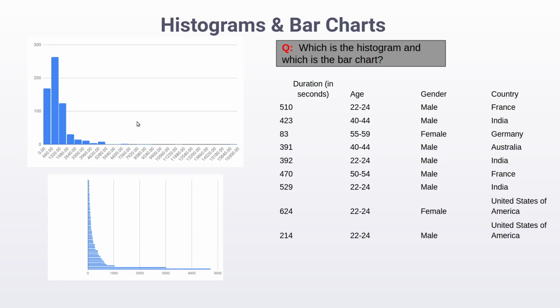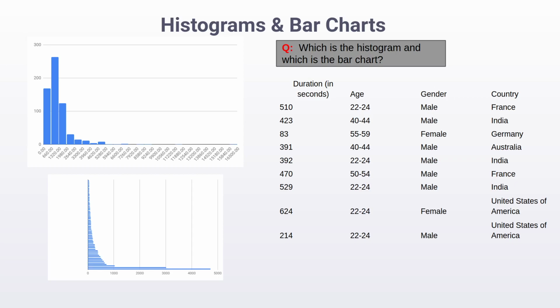So from this histogram, we can tell that most of the values in this column lie in the second bin. And if you look carefully, you can see the edges of this bin. So basically what we are saying is that most durations lie between 660 seconds and 1320 seconds, which is roughly 11 minutes and 22 minutes, right?